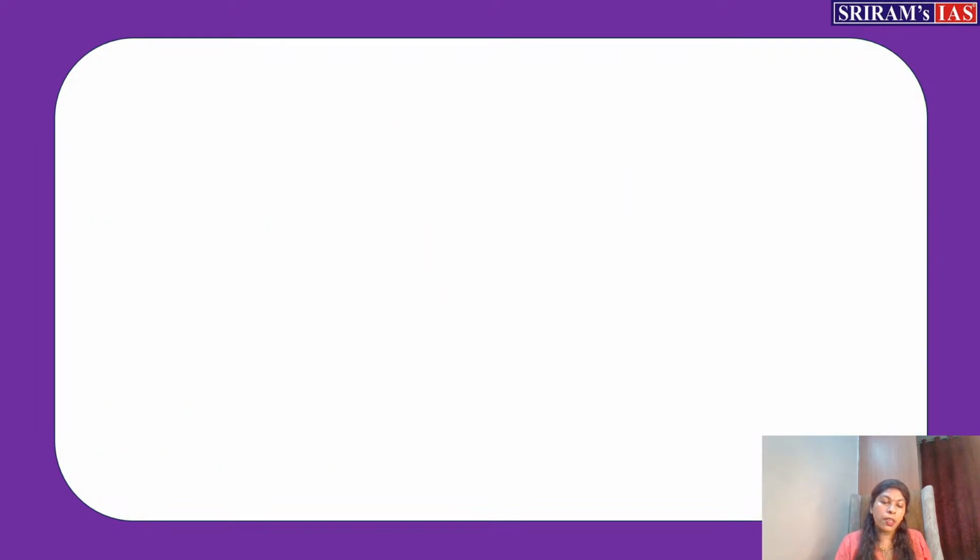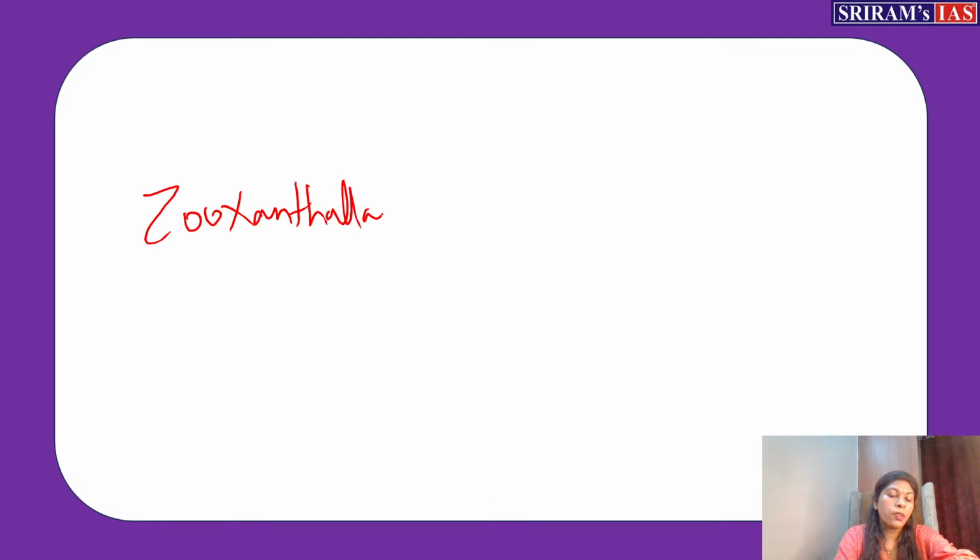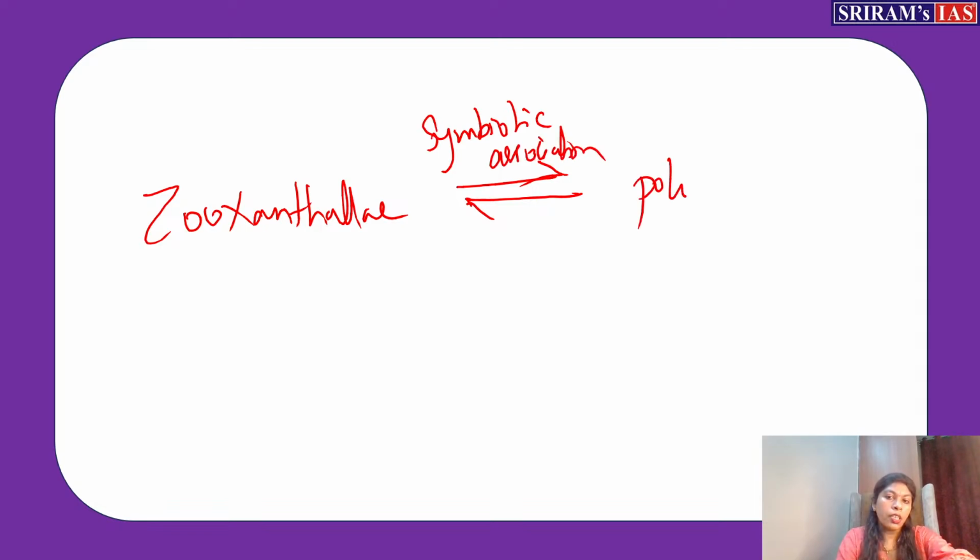So we can use this space in this way. You can even draw a diagram and use it. Zooxanthellae and the polyp live in association. This we call symbiotic association. You can even represent it like this, you need not write. Here, the zooxanthellae will give, so you have to write here, giving to polyp food and color.